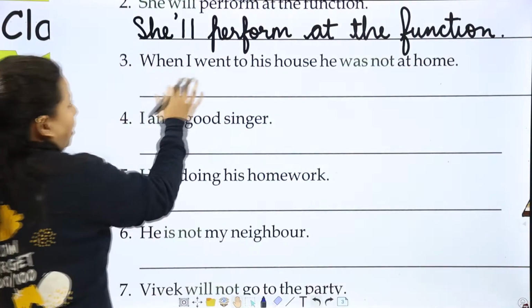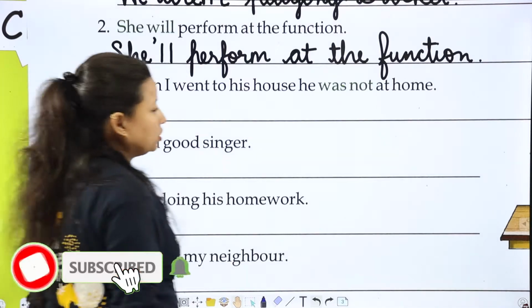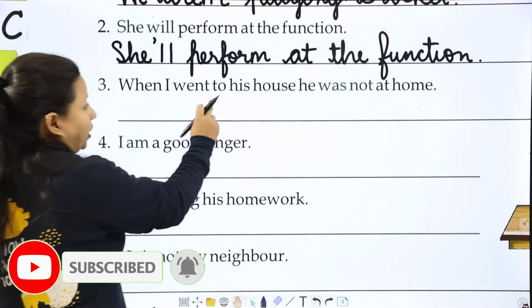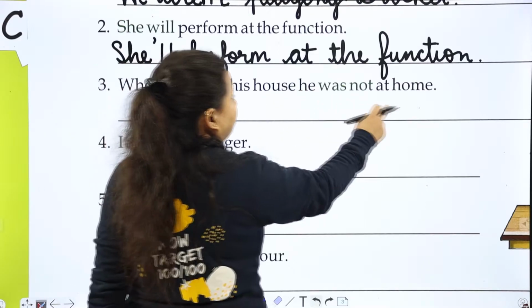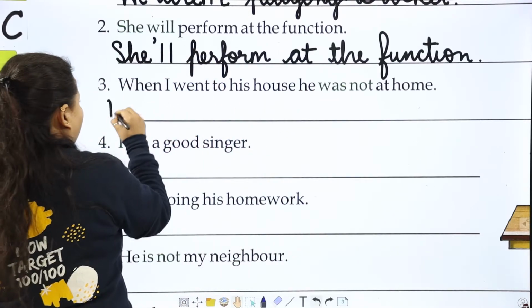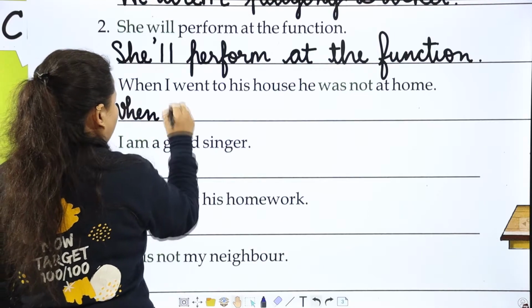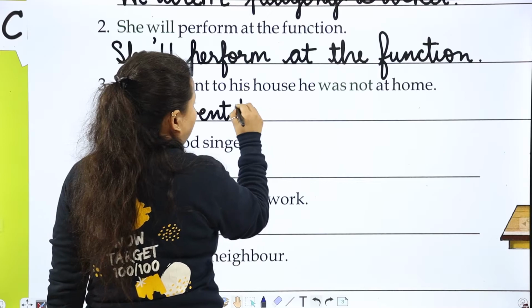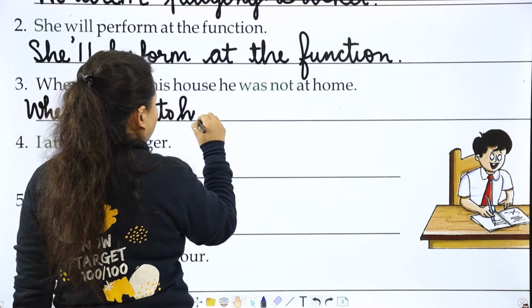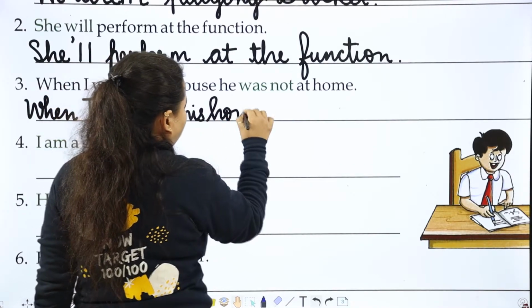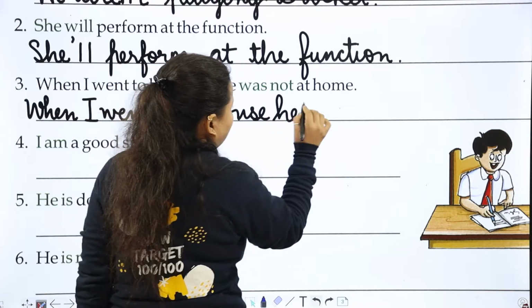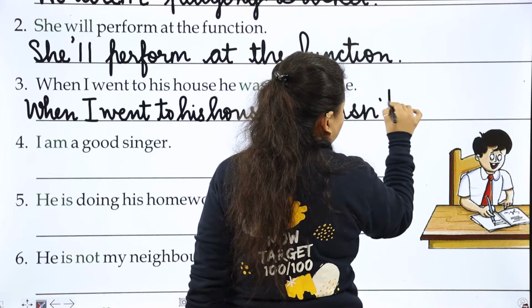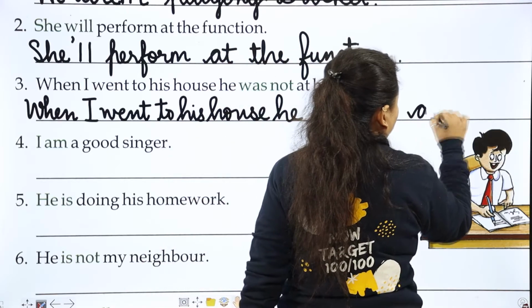Next is when I went to his house, he was not at home. So when I went to his house, he wasn't, it means was not at home.